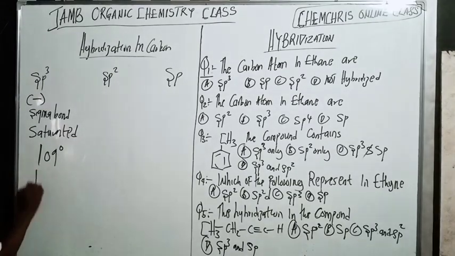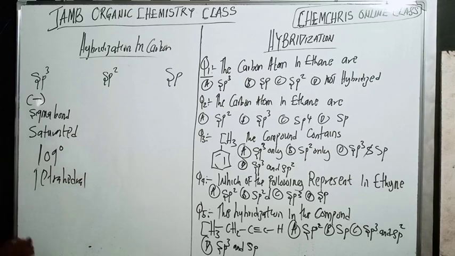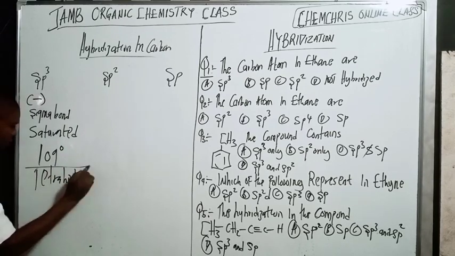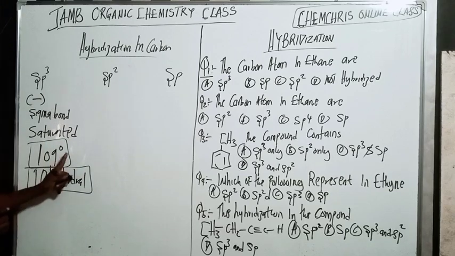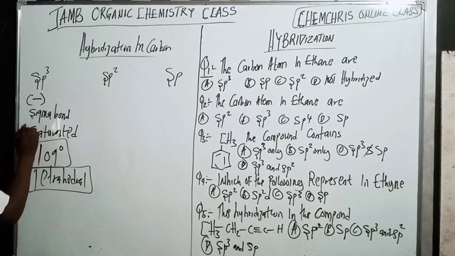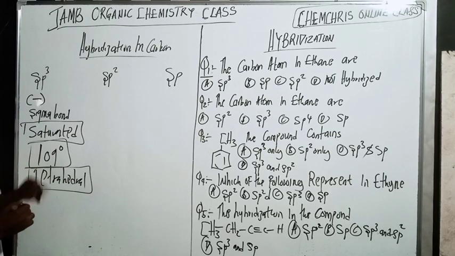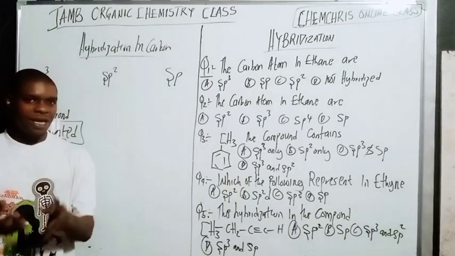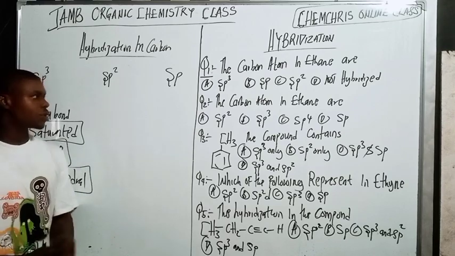So here we have the tetrahedral shape, with a 109 degree bond angle, saturated. Do you understand? And they all have single bonds, which are called sigma bonds. So these are things you need to pay close attention to. You have to copy it down, because these are things they're going to ask you in your exam.